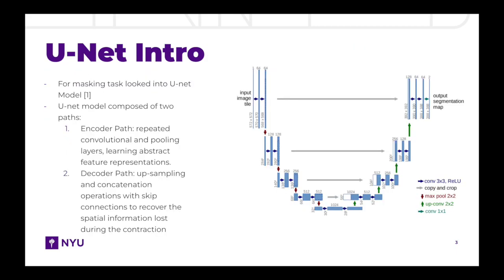To investigate the initial task of generating a ball position mask from a given input image, we employed the U-Net architecture proposed by Ronneberger and colleagues. The U-Net model is designed to accomplish data-efficient image segmentation through robust image augmentation. This is achieved by adopting a U-shaped architecture comprising a contracting encoder path and an expanding decoder path. The encoder path functions akin to a convolutional neural network featuring repeated convolutional and pooling layers for learning abstract feature representations. On the other hand, the decoder path incorporates upsampling and concatenation operations to recover spatial information lost during the contraction phase. The inclusion of skip connections between corresponding layers in the encoder and decoder paths facilitates the transfer of high-resolution features, contributing to precise localization.